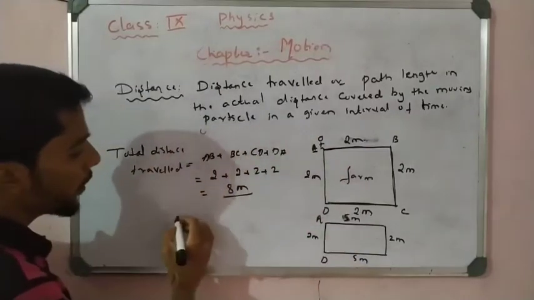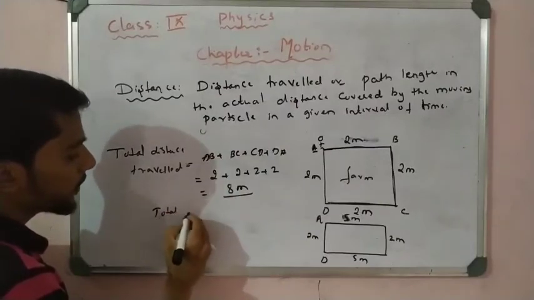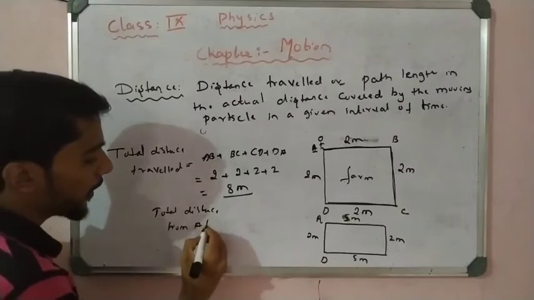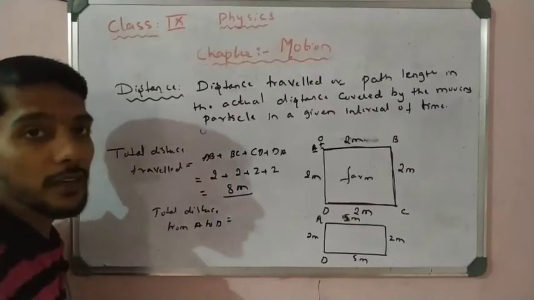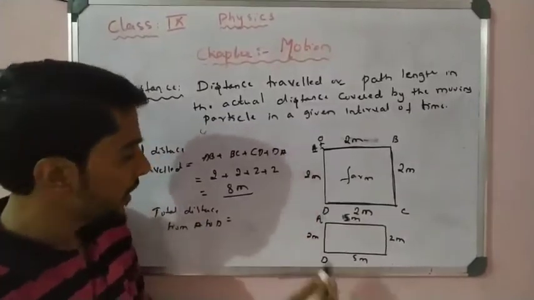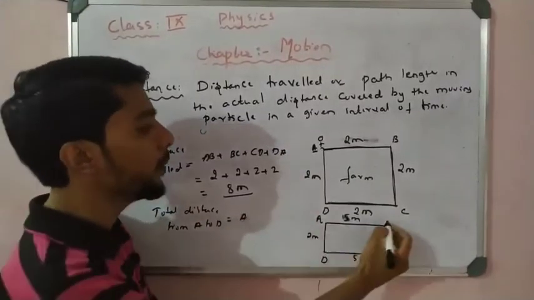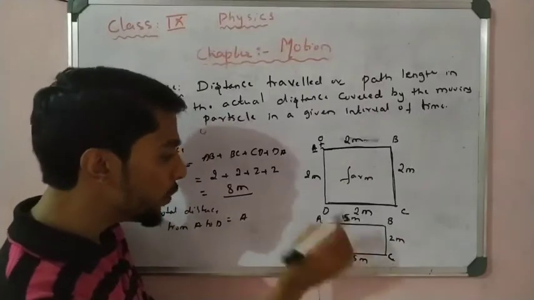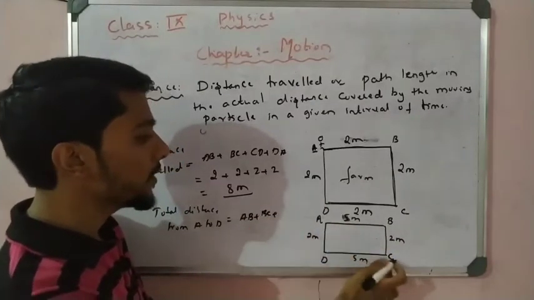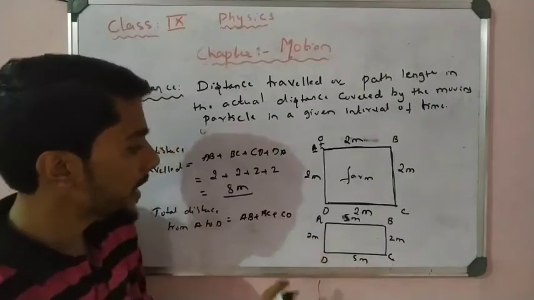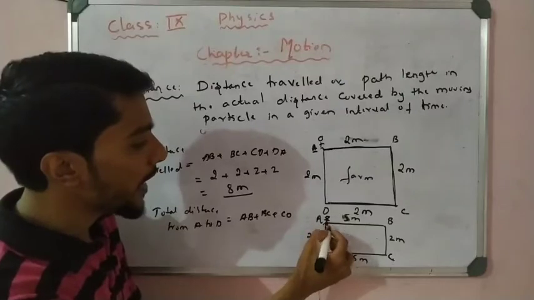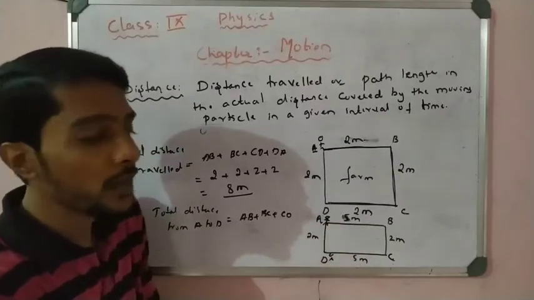Okay, now the total distance from A to D. Calculate A to D, not A to A, A to D. A to D is nothing but how much it is calculated, right? That is A to B, B to C, C to D. A to B plus B to C plus C to D. A to D means the object starts from here and comes to rest here at D. Stop here, journey ends at D.